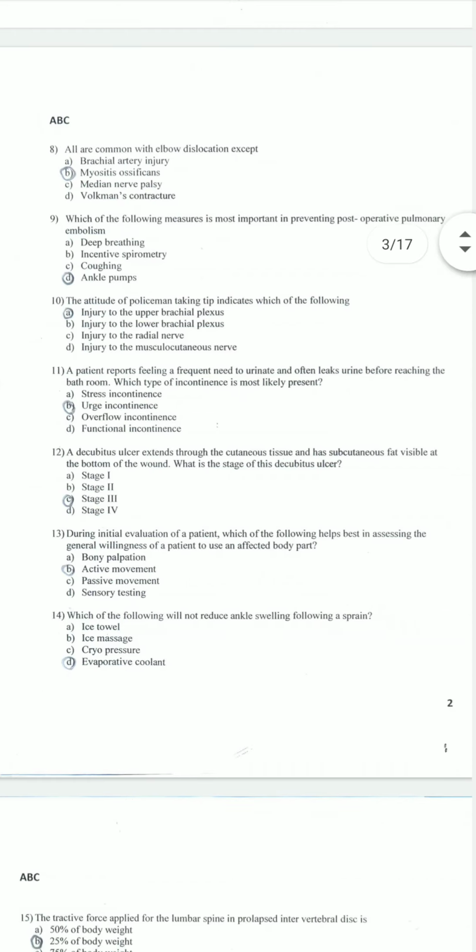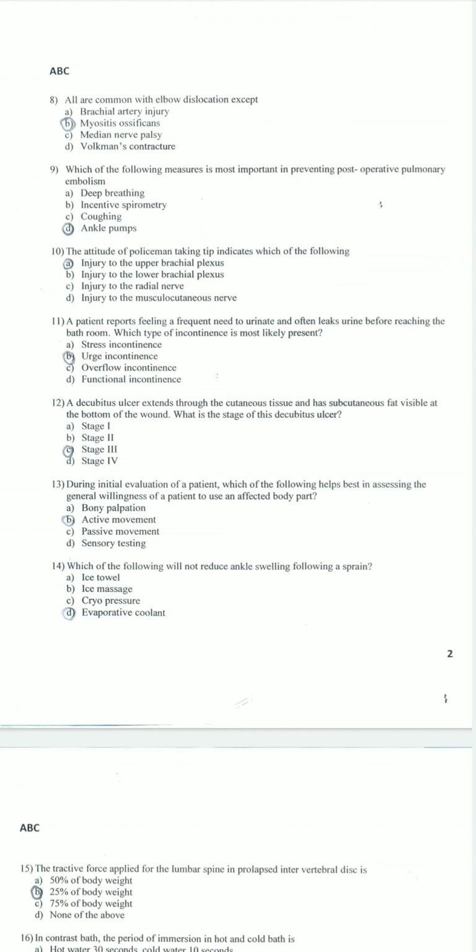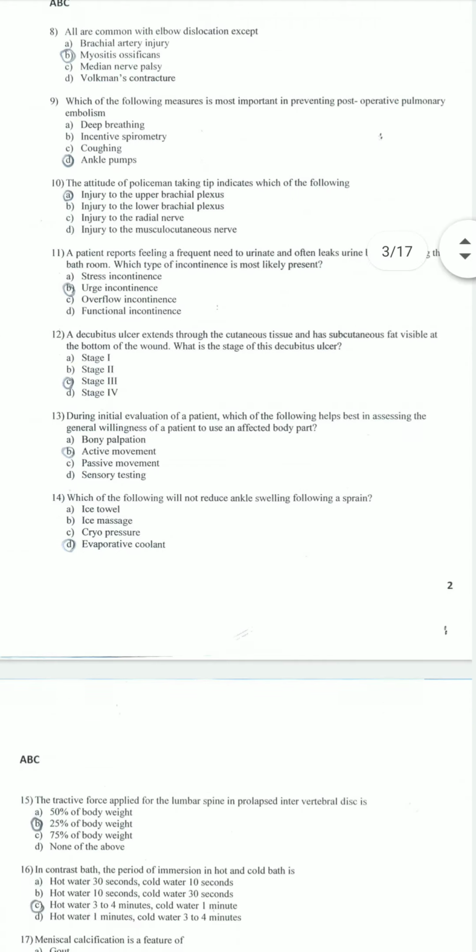C8 and T1 will also be involved in this upper brachial plexus injury. A patient reports feeling frequent need to urinate and often leaks urine before reaching the bathroom. Which type of incontinence is most likely present? That is urge incontinence. A decubitus ulcer extends through the cutaneous tissue and has subcutaneous fat visible at the bottom